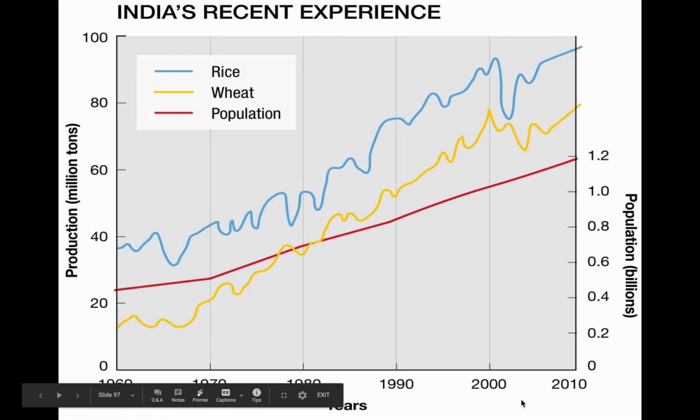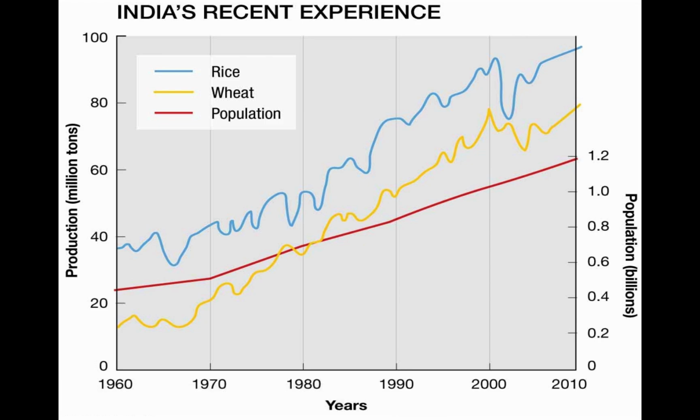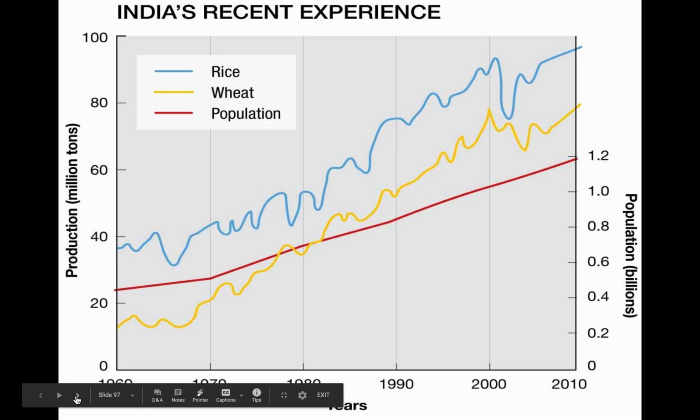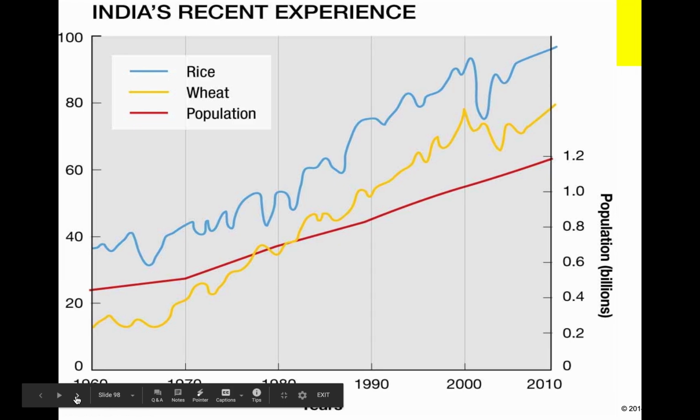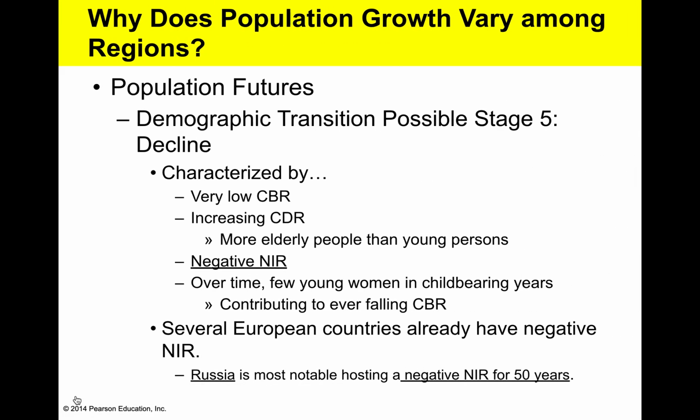If we look at India and their past, going back to the 1960s, we can see population growing exponentially. And with that, we see rice production and wheat production outpacing population because they adopted the Green Revolution and the HYV seed, or the golden rice or golden wheat seed.